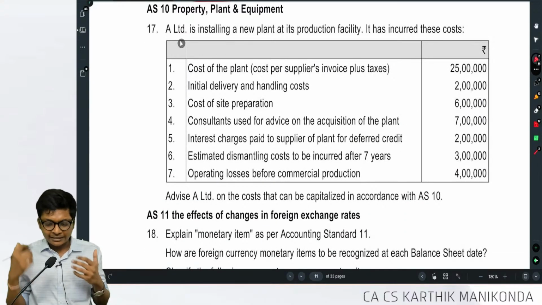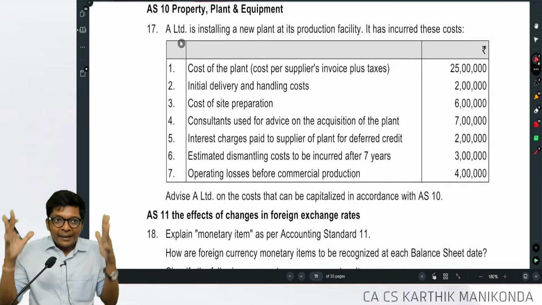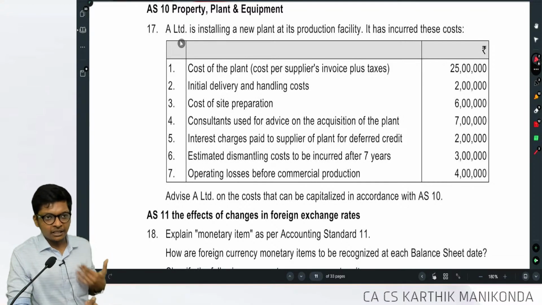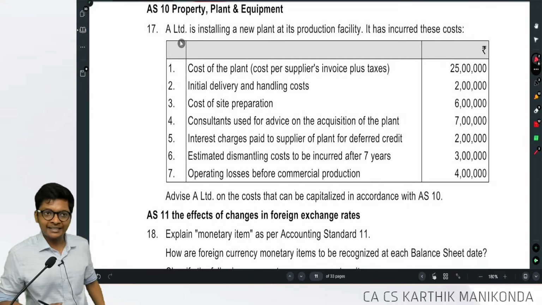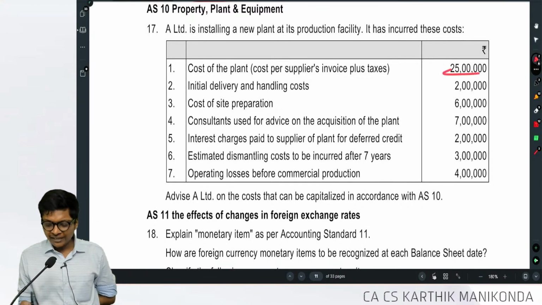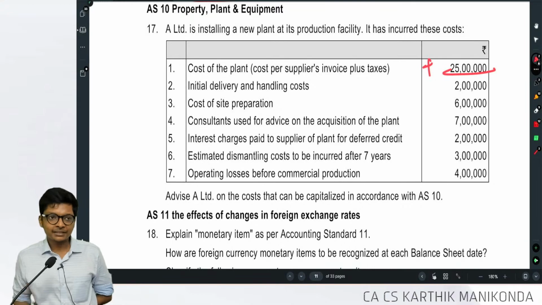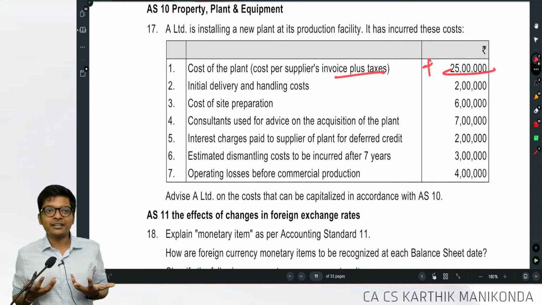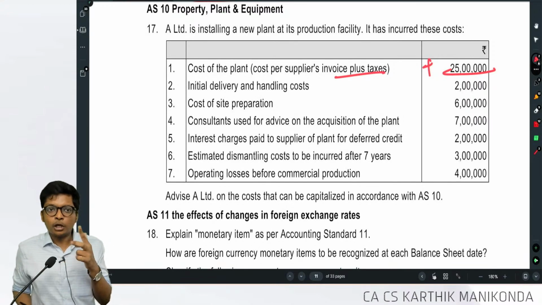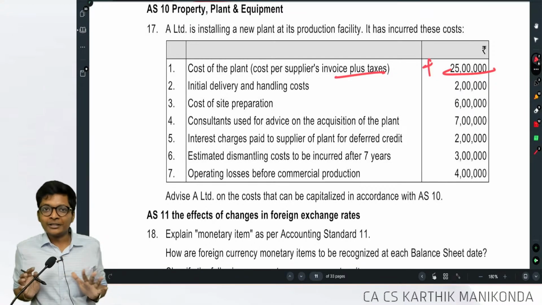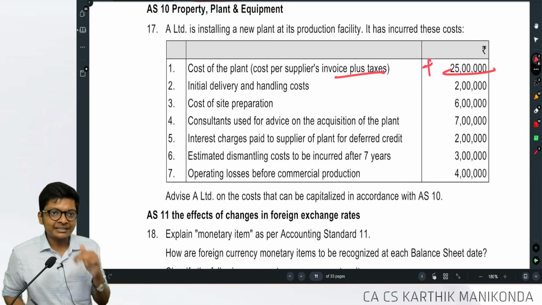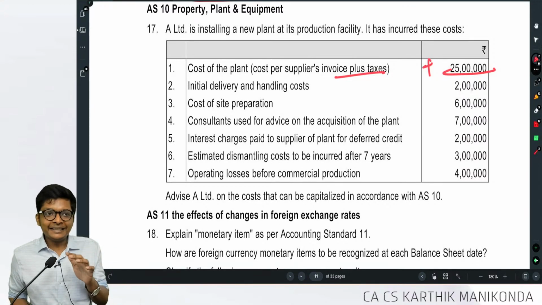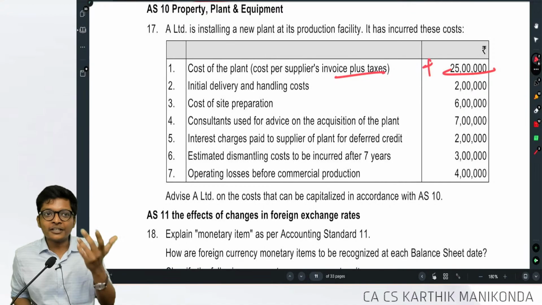I told you, the exam question is like this. They will either give a paragraph, previous RTPs have a paragraph, we will see that, or they will give it like this: what's included, what's excluded, AS 10. First, 25 lakhs, will I include? Yes. Sir, tax, they have not given whether GST credit is available or not. If the question is silent, you don't tell, input tax credit available, I will reduce. Sir, even if it's available, how much is the tax? Sir, I know, 18%. I will do into 18 by 118, I will do reverse working.